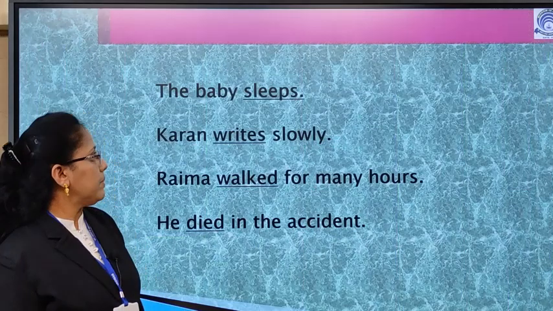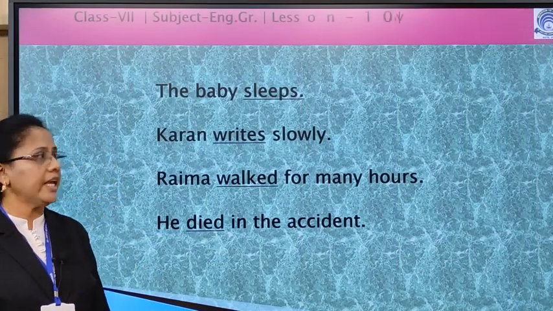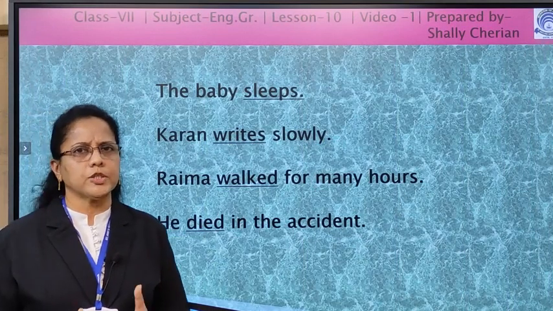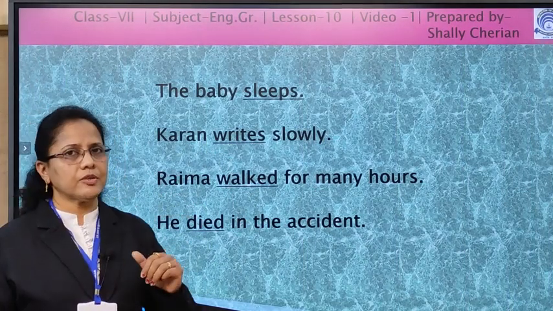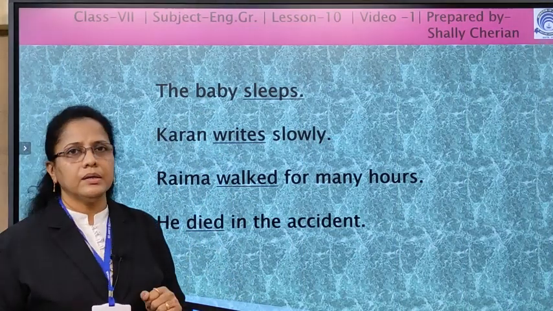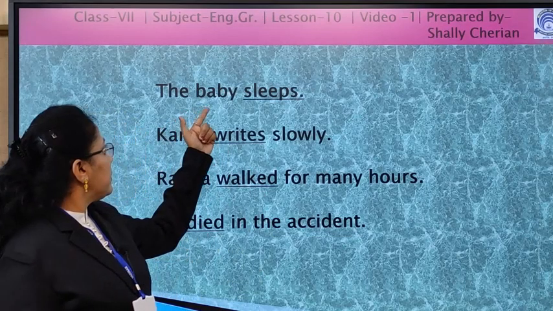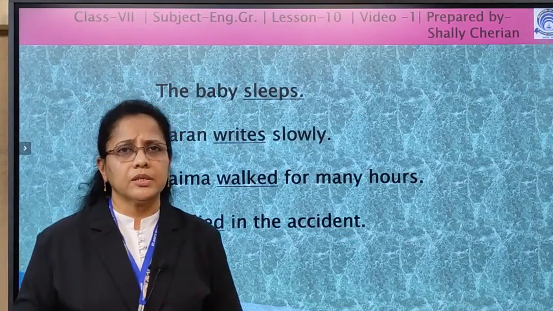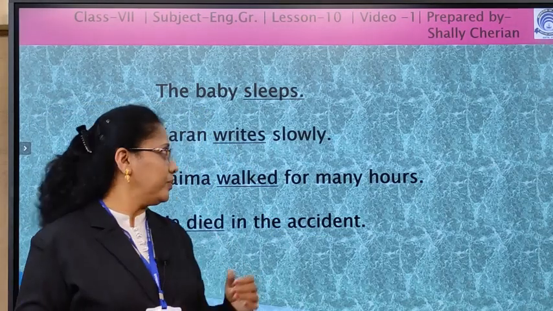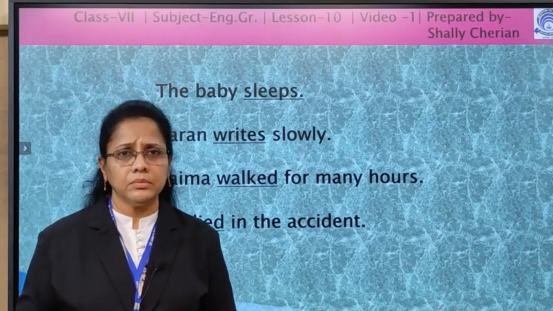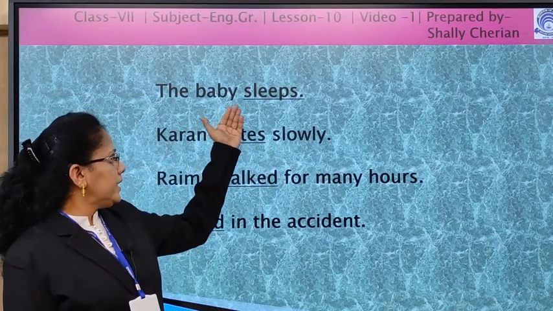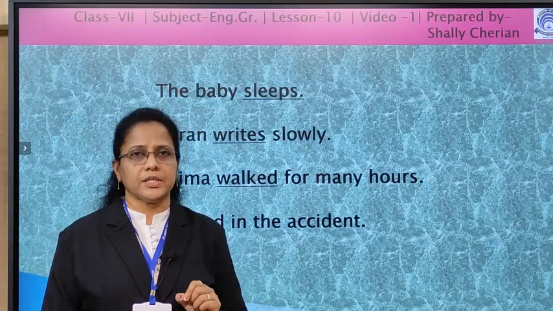Now let's see these examples. The baby sleeps. Here to find out, just see whether there is an object or not. For that we should ask question with what or whom. Which is the verb here? Sleeps. The baby sleeps what? Any answer? Do you get any answer? No. The baby sleeps whom? Is there any answer? No answer. So it does not have an object.